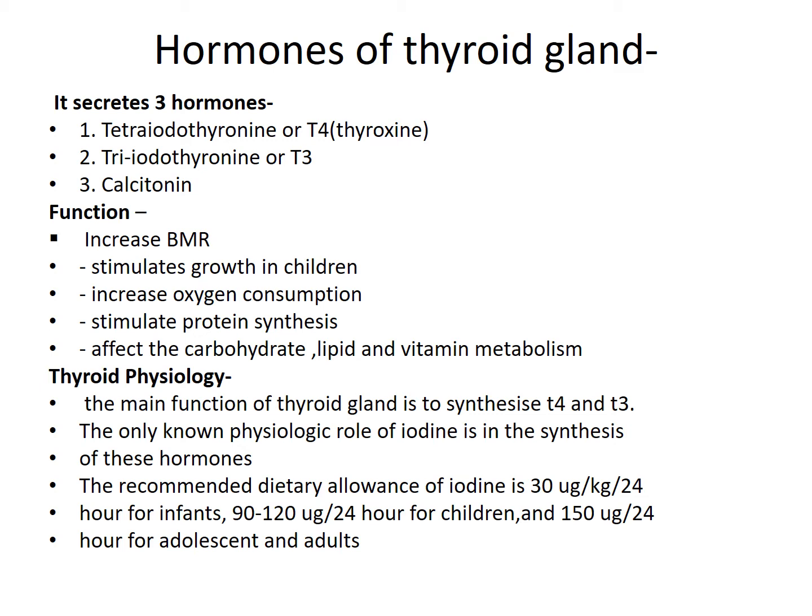vitamin metabolism. For the synthesis of T4 and T3, the body needs iodine, and iodine is only involved in the synthesis of these hormones. The recommended dietary allowance of iodine is 30 microgram per kg per 24 hours in infants, which increases to 90 to 120 microgram per 24 hours in children, and in adults it's 150 microgram per 24 hours.